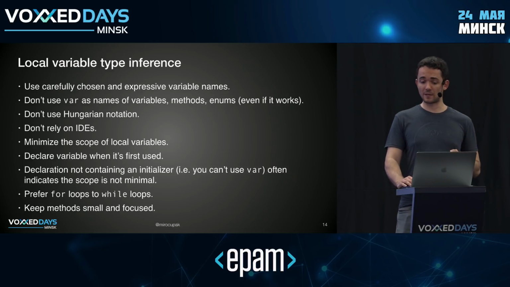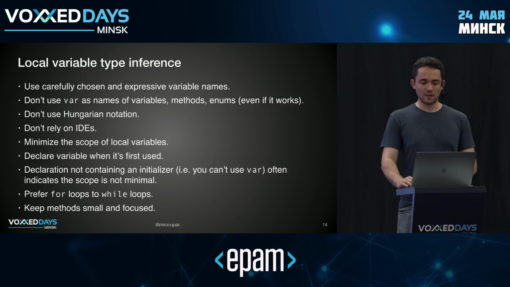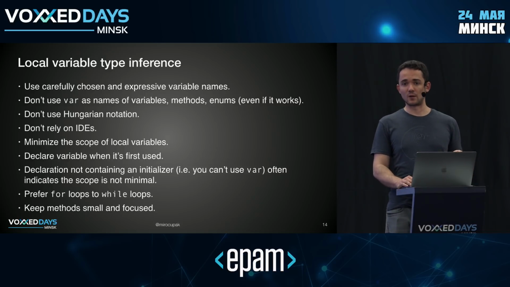Pay attention to naming. Having variable names that provide useful information is now more important than ever because of the absence of types, right? When you're naming a variable, just really think about it. And in particular, don't use var as part of variable names, even though you can with methods as well. Avoid Hungarian notation. You might be tempted to encode the type name in the name of the variable, now that we don't have types, essentially. There's still no place for it. Just leave that to the compiler.